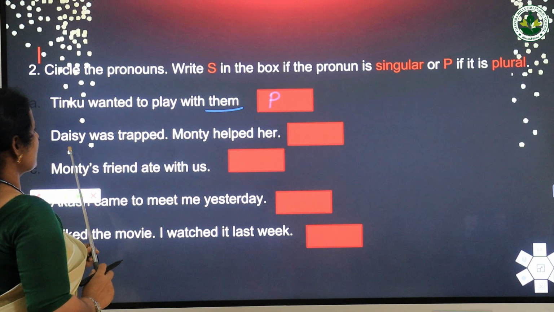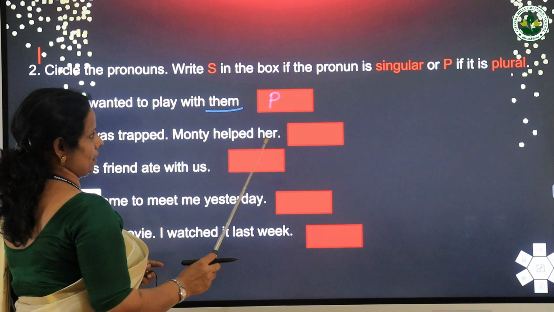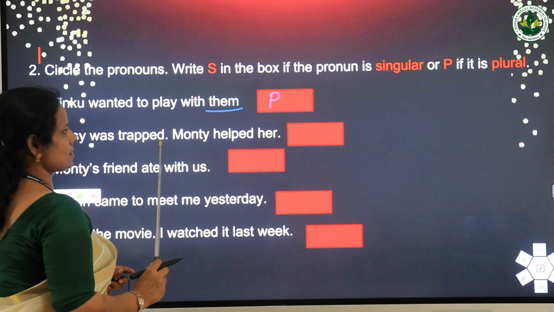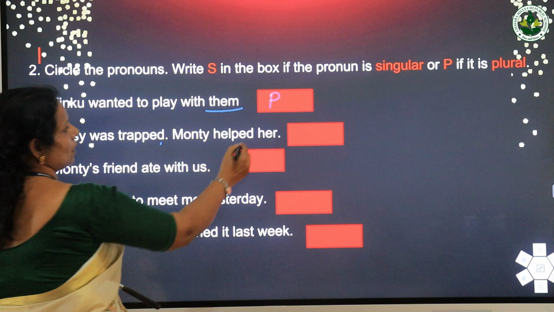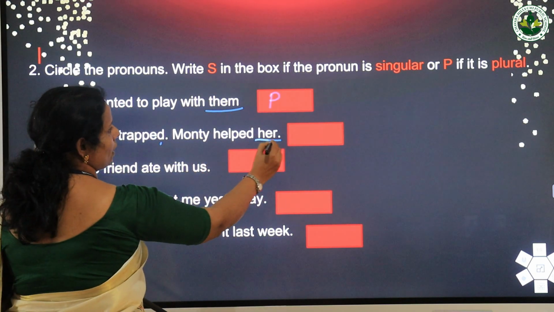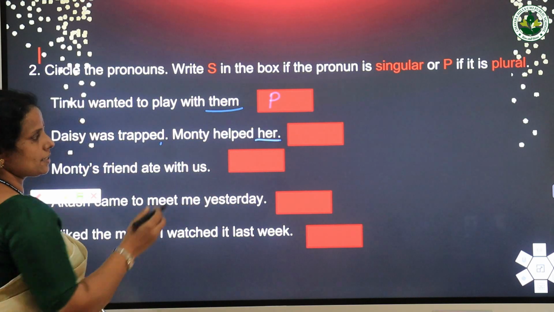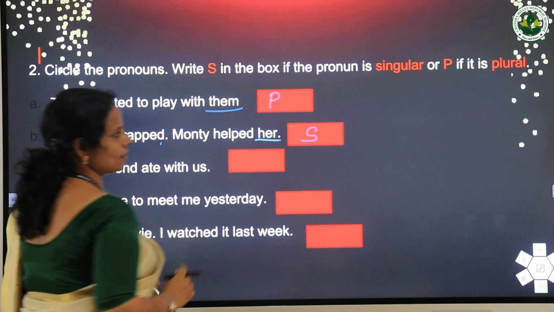Then next sentence. Daisy was trapped. Mondi helped her. So in this sentence, what is the pronoun? Her. So the pronoun her is singular or plural? It's singular. So you have to write S in this box.